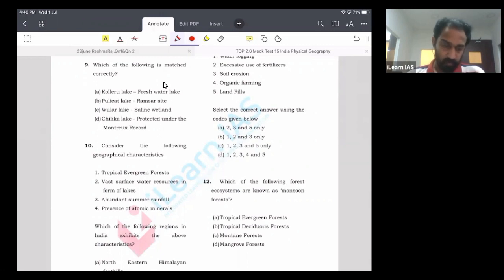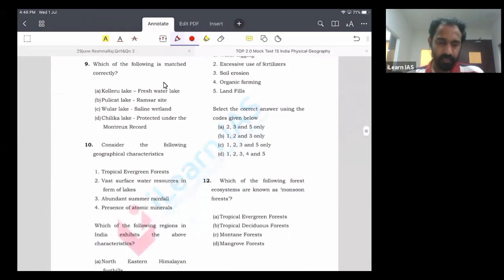Let us look at question number 9. You have to identify a correctly matched pair. Option A, Kolleru Lake, a freshwater lake, which is actually a correct statement. Kolleru is a freshwater lake located between two of the largest rivers of the peninsula, that is the Krishna and the Godavari. So it is a correct statement. Let us look at the other statements. Option B says Pulicat Lake is a Ramsar site, which is wrong.